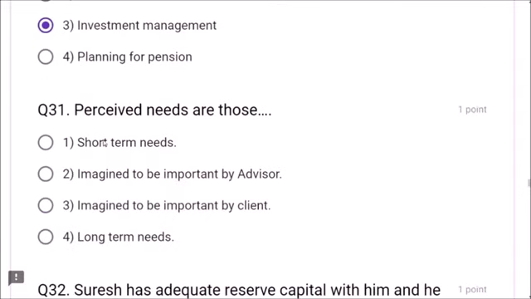Next, question number 31. Perceived needs are those imagined to be important by the client. Imagined to be important by the client. The client imagines themselves that it is important. This type of needs are known as perceived needs.